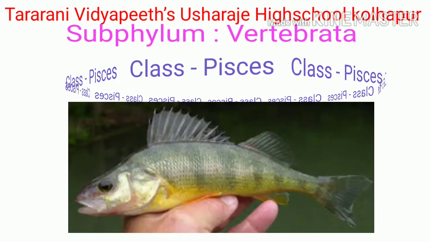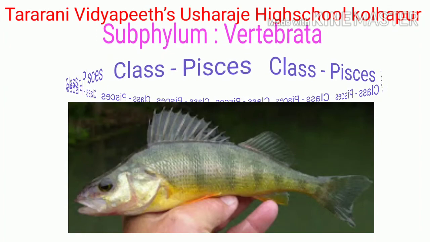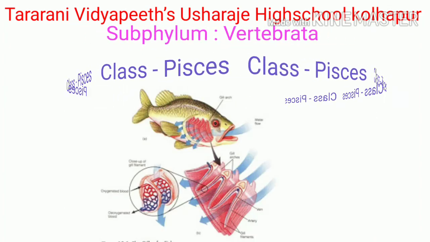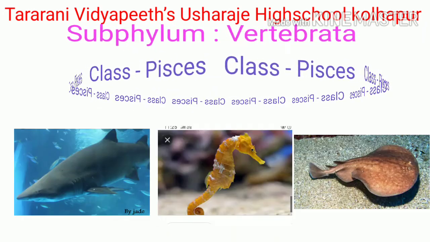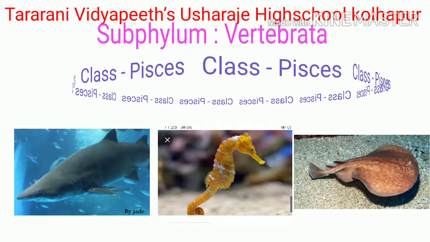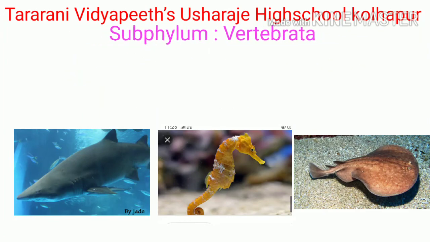Exoskeleton is in the form of scales and endoskeleton is either cartilaginous or bony. Respiration occurs with gills. The examples of class Pisces are rohu, pomfret, seahorse, shark, electric ray and stingray.